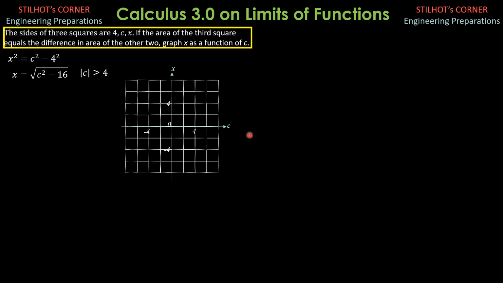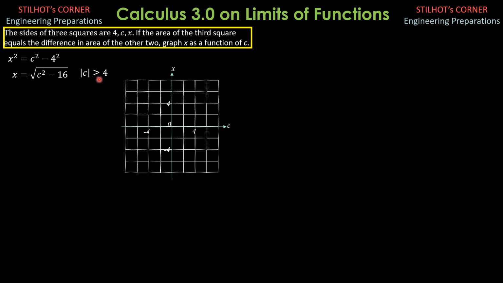So we have c on the horizontal axis, x on the vertical axis. We can only assign values of c that are either plus minus 4 or plus minus 5, plus minus 6, and so on and so forth.